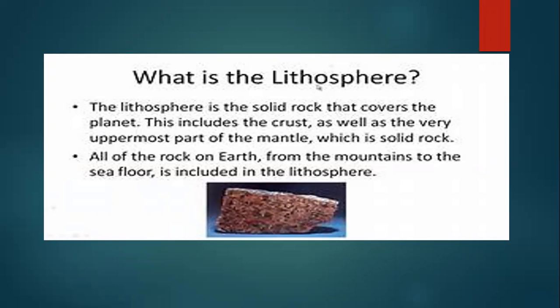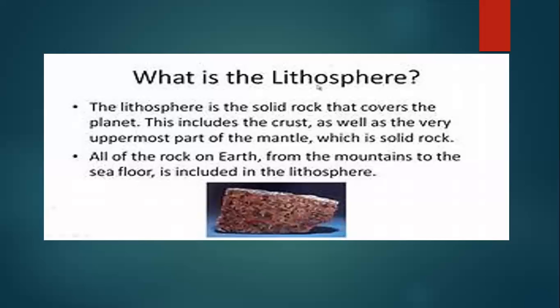Also about 29% of the earth surface is covered with large landmass. Okay. And it is termed as continents. Got it? Now, one more important thing about the lithosphere is that it is not uniform in shape.